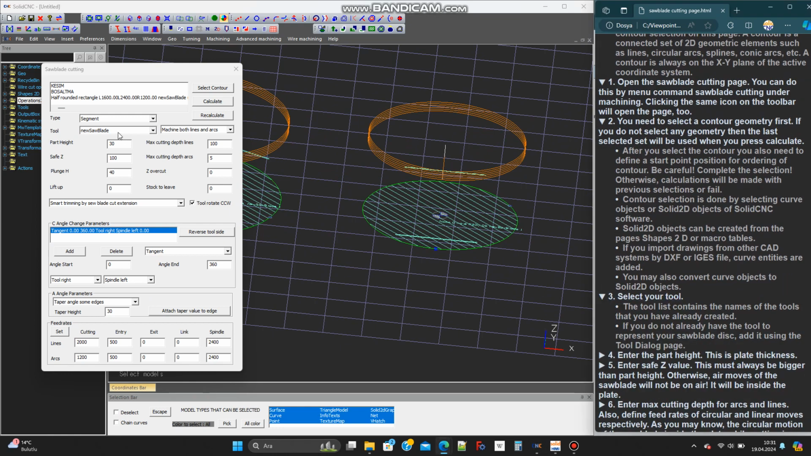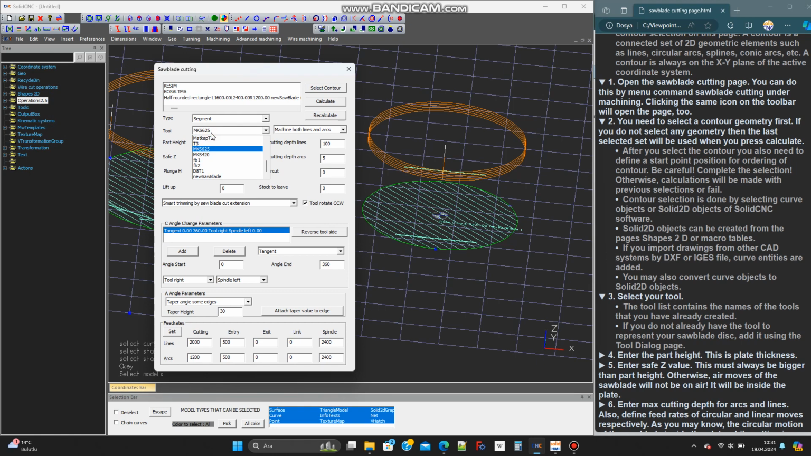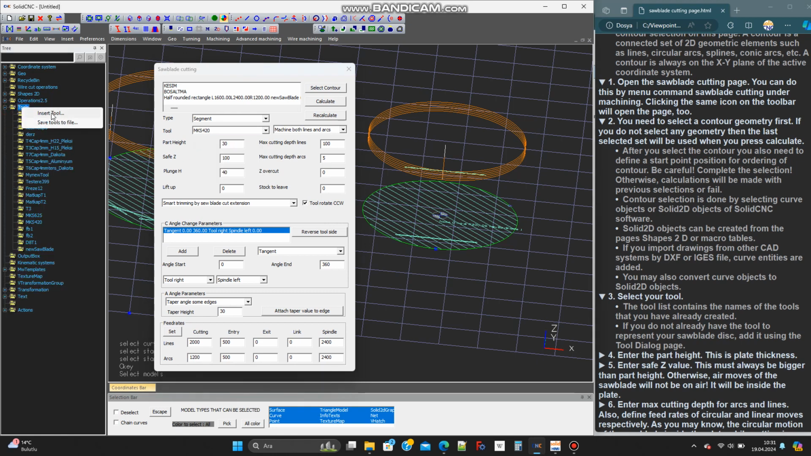Select your tool. The tool list contains the names of the tools that you have already created. If you do not already have the tool to represent your saw blade disc, add it using the tool dialog page.